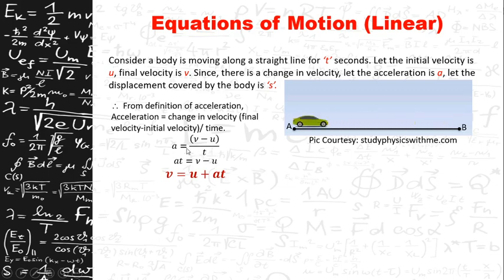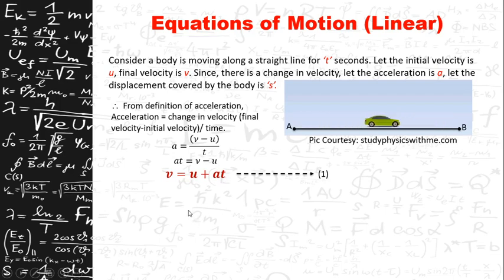Now if t goes to the other side, it becomes a t = v - u. Or if you take u to this side, it becomes v = u + at, which is called the first equation of motion. This is the first equation of motion: v = u + at.